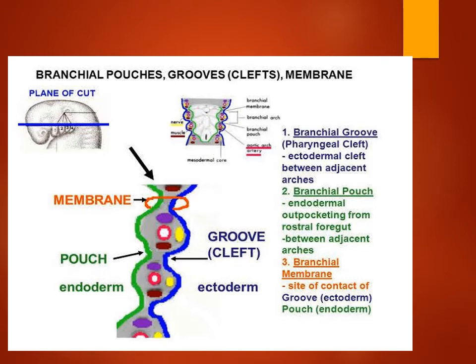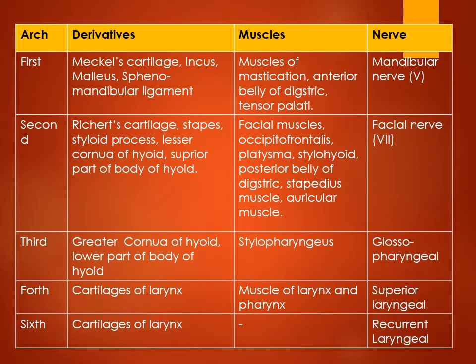So this is the further development. This is the endodermal pouch deepening. The pouch is formed by endoderm, and on the opposite side there is a deepening of ectoderm which forms a cleft, that is the ectodermal cleft. This endoderm and ectoderm enclose a few structures of the pharyngeal arches, like muscle, skeletal component, cartilage, and many more structures. Every structure of the arch has a particular derivative and its importance. The first arch which is formed has a cartilage called Meckel's cartilage.